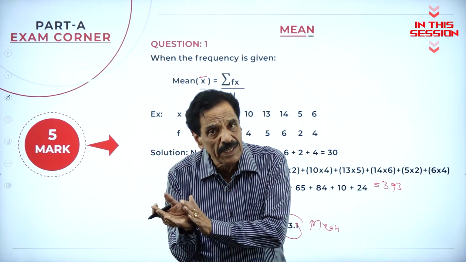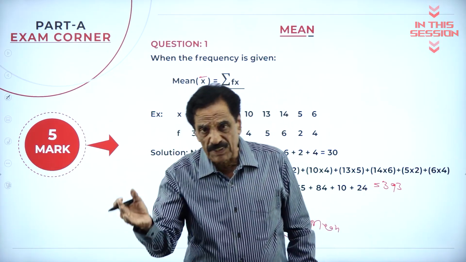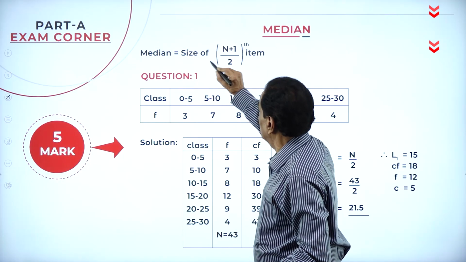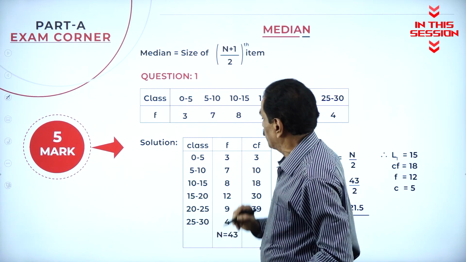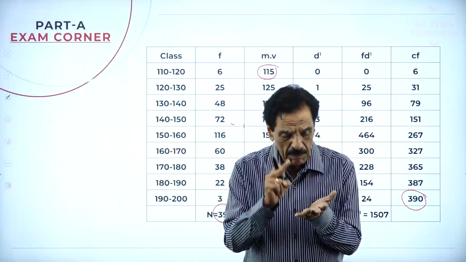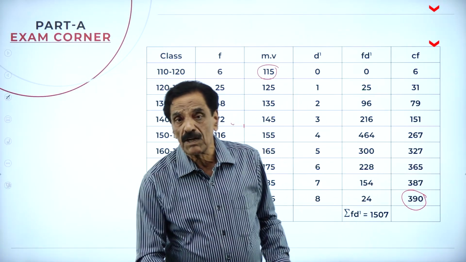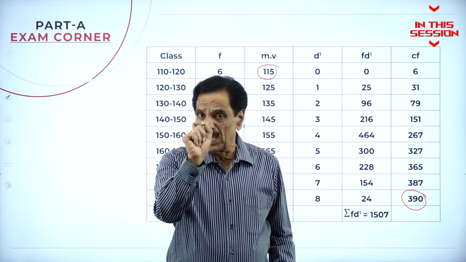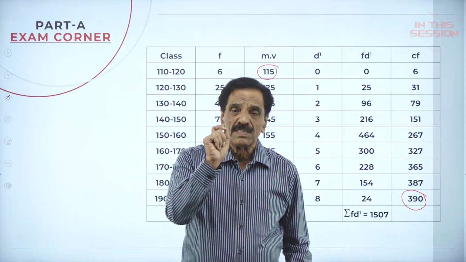So what is mean? Sigma fx over n, where n is equal to the total number of frequencies. Median is the size of (n plus 1) by 2. Here, if there is a continuous frequency, then median and mode. What's the formula for mean? Mean is equal to A plus or minus.